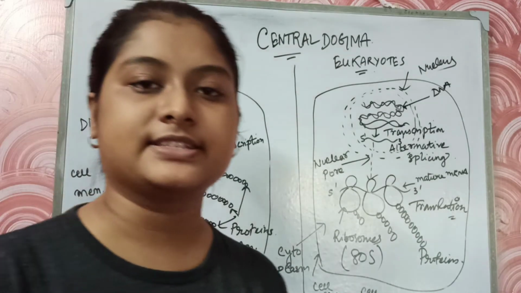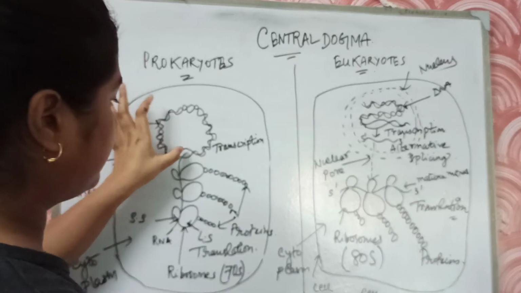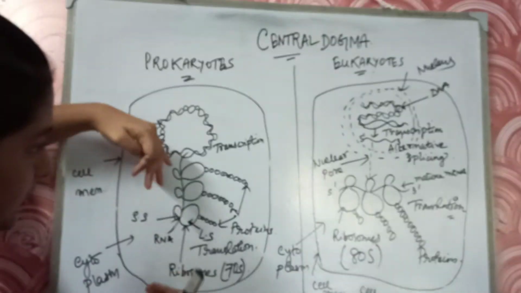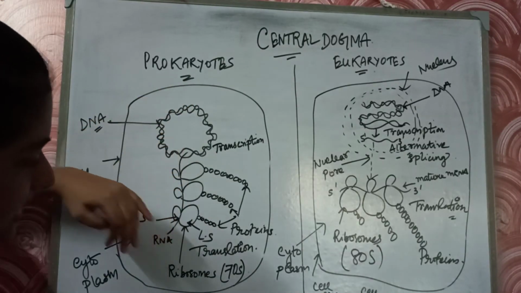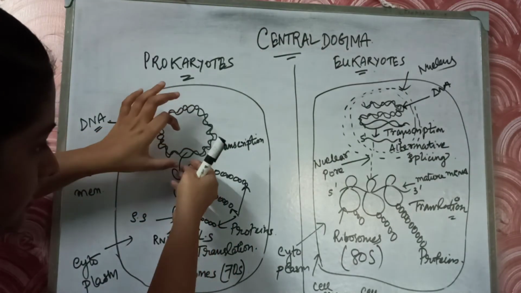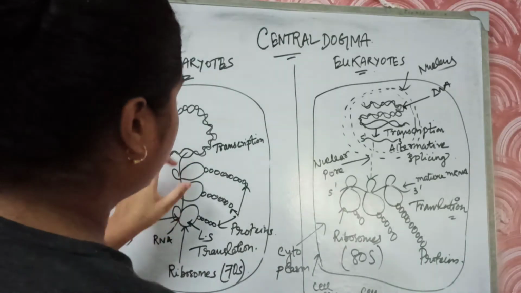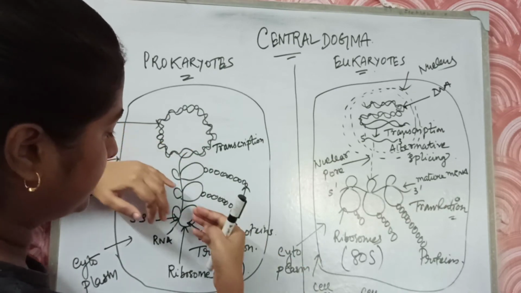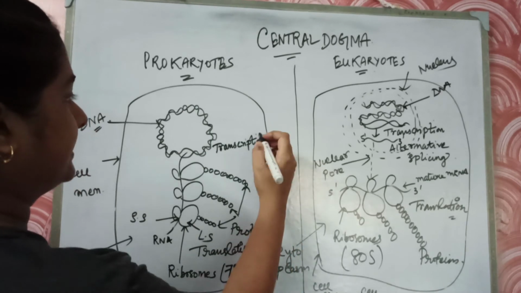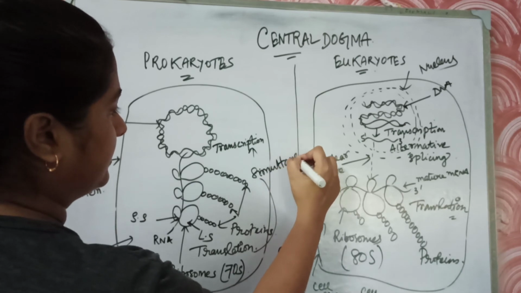In the prokaryotic cell, transcription as well as translation can occur simultaneously. Why? Because when the messenger RNA is starting to be produced, the mRNAs are coming out into the cytoplasm, and at that time the ribosomes are coming and attaching. Although the full mRNA is not yet formed, the mRNA is just starting to form, and the ribosomes are coming and starting to manufacture proteins. So it is a simultaneous process. Basically in the prokaryotes, transcription and translation mostly occur simultaneously.